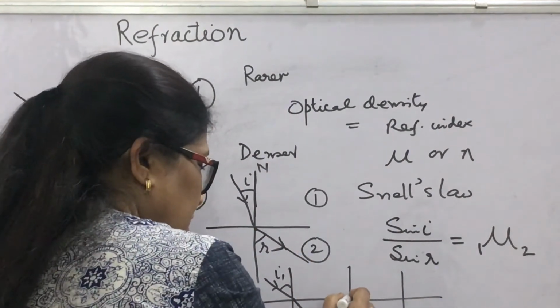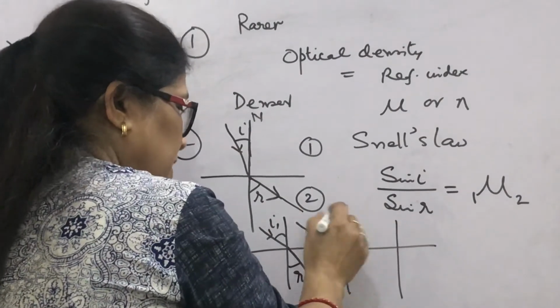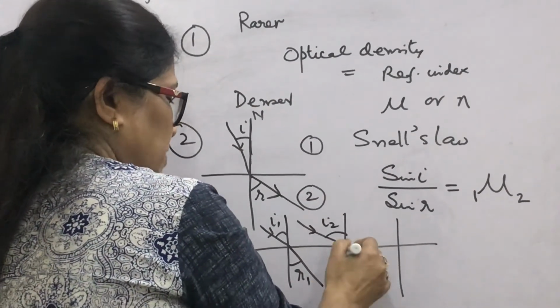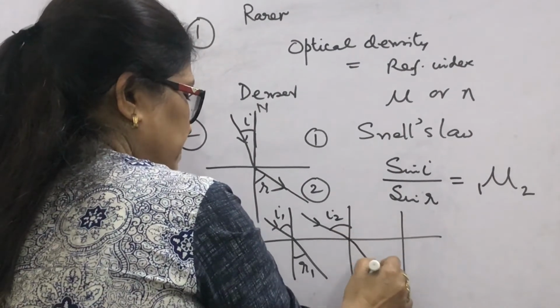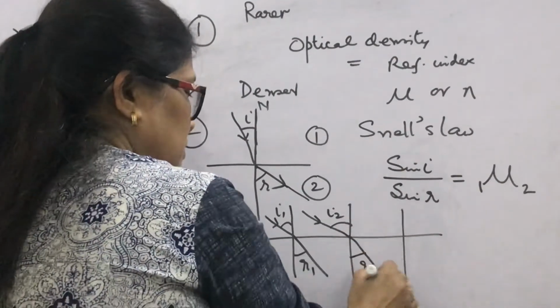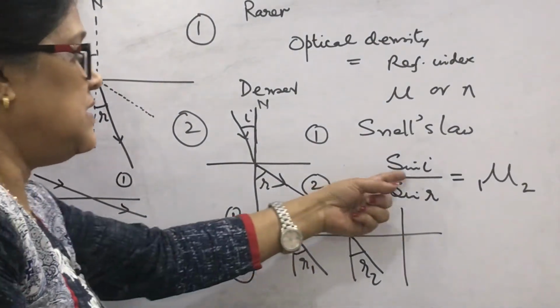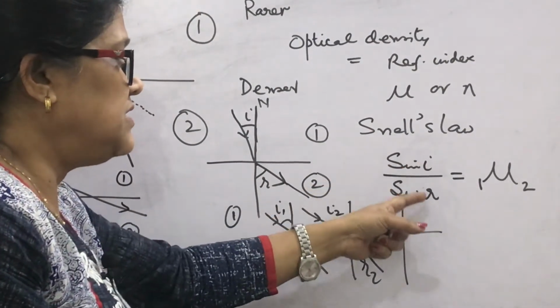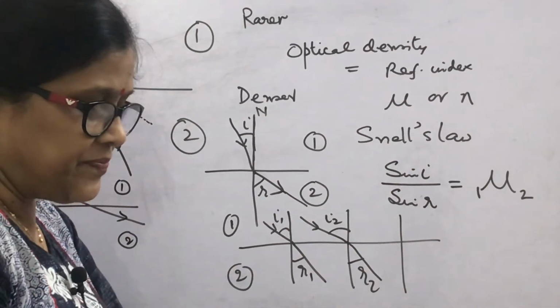And for another ray of light, suppose this is the angle i2 at a different angle of incidence, and this will be the angle r2. So in this way, the ratio of sine of angle of incidence to the sine of angle of refraction will remain the same.